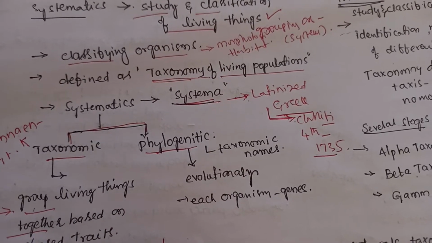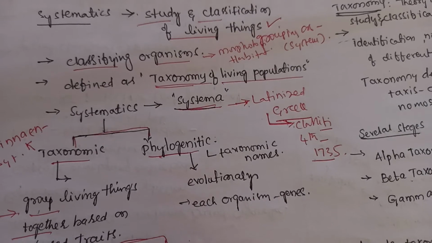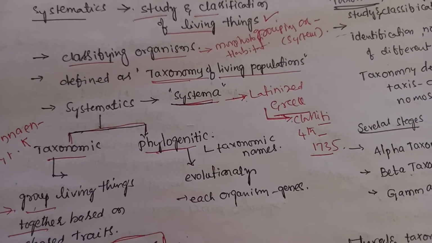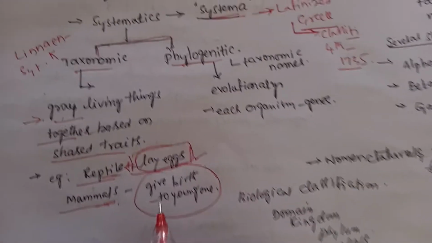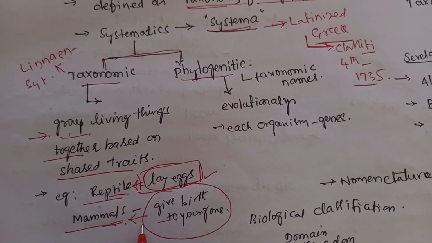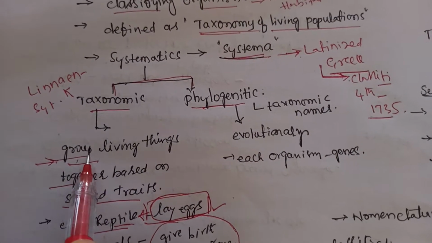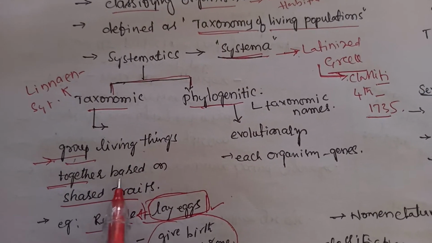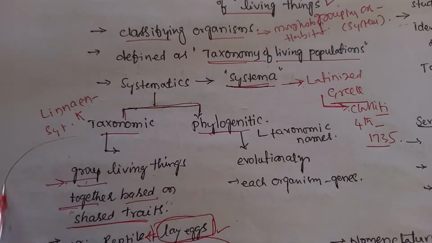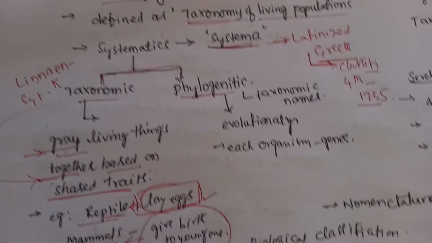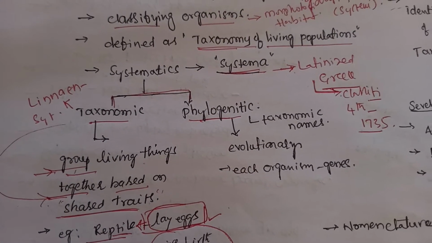So the animals which lay eggs are kept in the reptiles, and the animals which give birth to young ones are kept in the mammals group. So it means grouping living things together based on shared traits. We classify through taxonomic classification in this way.